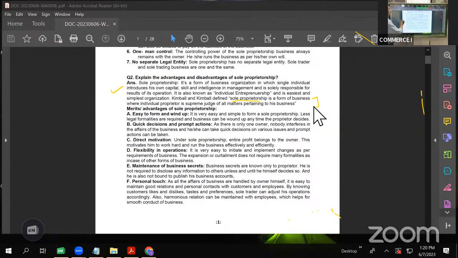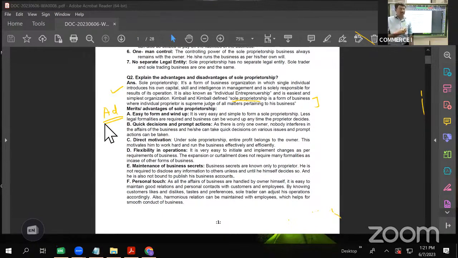Right? Now let us take what are the advantages. We are first discussing the merits of sole proprietorship. The very first advantage is it is easy to form and easy to wind up. See, why is it easy to form and why is it easy to wind up? Point number one, only one person is taking the decision and there are fewer legal formalities. These two things enable a sole proprietorship to be easily started, easily formed, and also easily wound up.